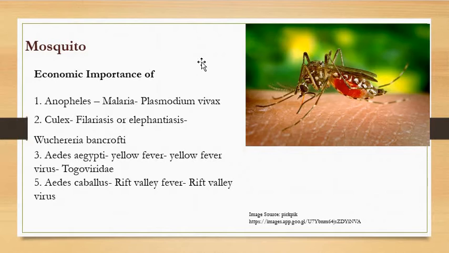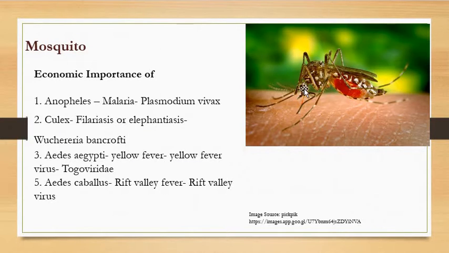As it belongs to class Insecta, the body is divisible into head, thorax, and abdomen. The head bears a piercing and sucking type of mouth part, also called a lancet type of mouth part, with the help of which it pierces into the host skin and sucks blood through the proboscis.